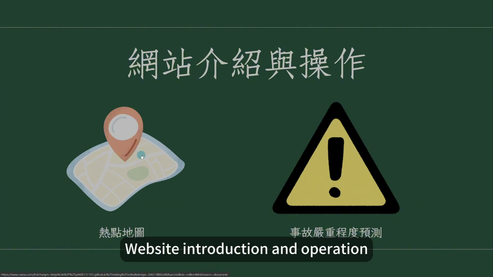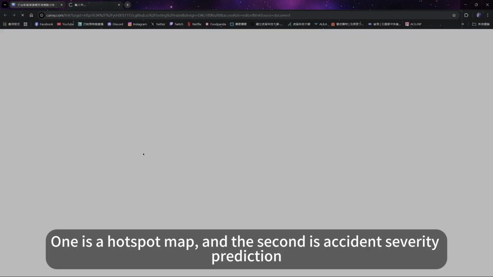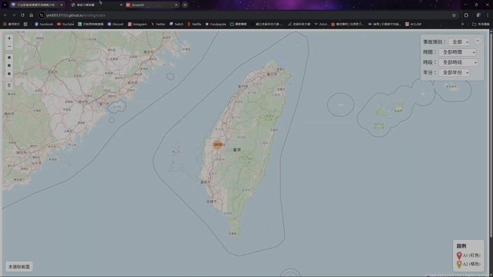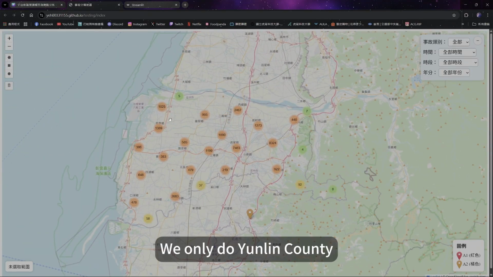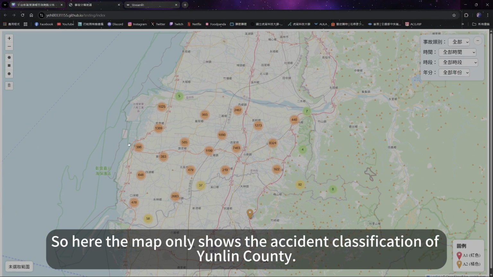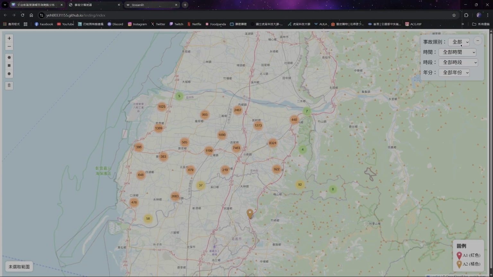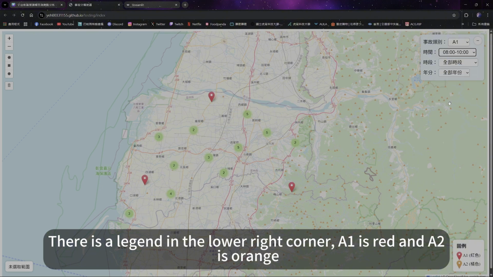Website introduction and operation. These are the 2 websites we made. One is a hotspot map, and the second is accident severity prediction. Let's take a look at the accident classification map first. We only do Yunlin County. So here the map only shows the accident classification of Yunlin County. In the upper right corner, there is the accident category, time period, and year. There is a legend in the lower right corner. A1 is red and A2 is orange.